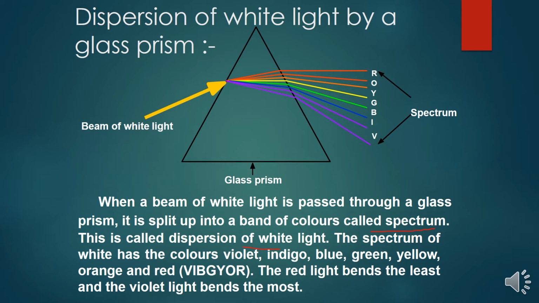So the white light incident on any glass prism disperses into colors, and this is the dispersion of white light. The spectrum of white light has the colors violet, indigo, blue, green, yellow, orange and red, so we call it shortly VIBGYOR. The red light bends the least and the violet light bends the most. You can see the bending of these colors: red is the least bent, and violet is the maximum bending of the light. Most of the bending happens in the indigo and the violet.